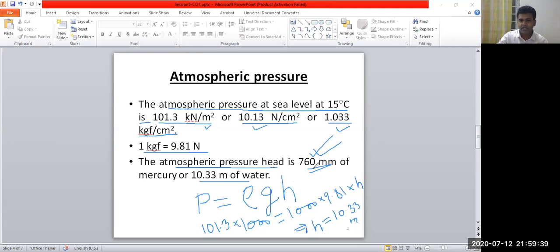So in case of mercury, it is 760 mm atmospheric pressure head. In case of water, atmospheric pressure head is 10.33 meter of water. So this is about all three types of pressure, the relationship among them, and how to compute the atmospheric pressure head. So thank you for this class.